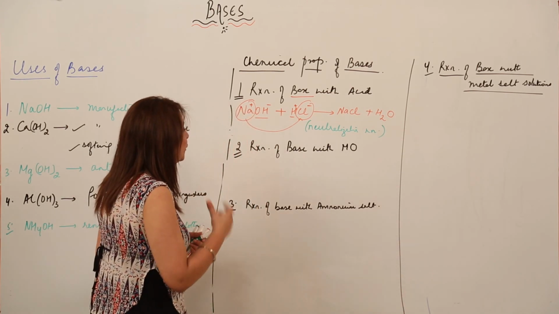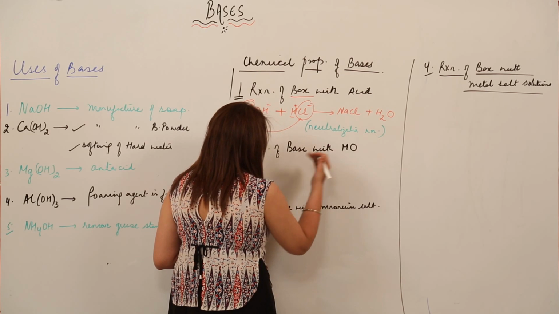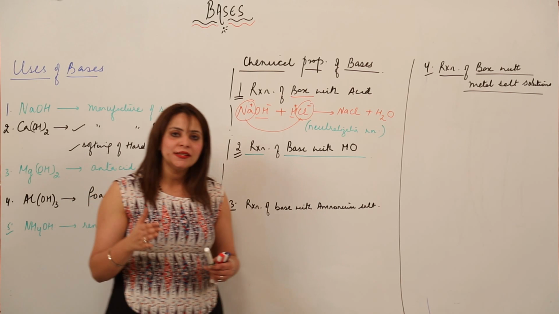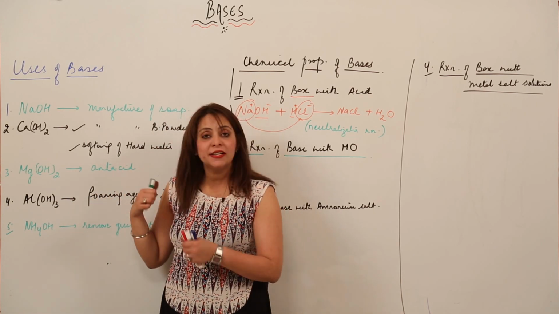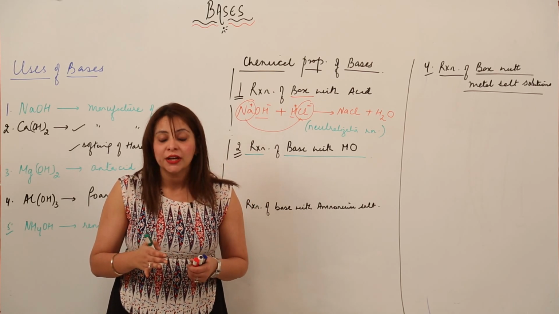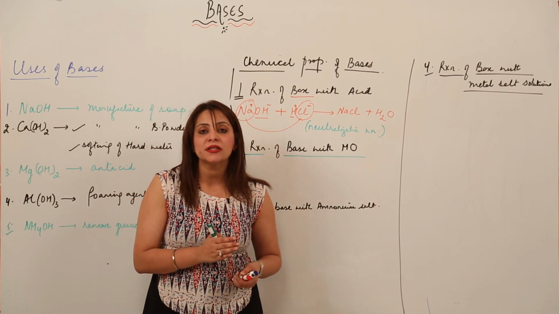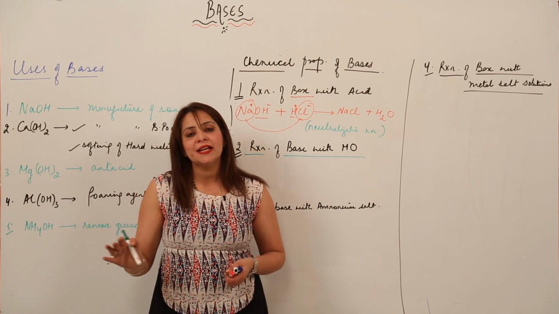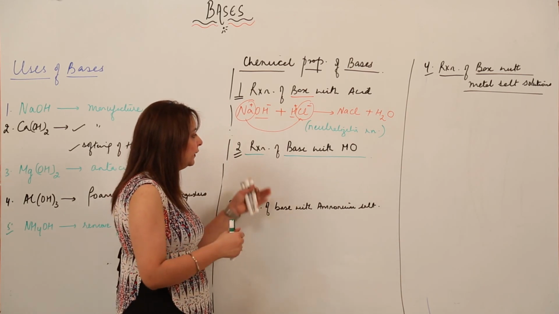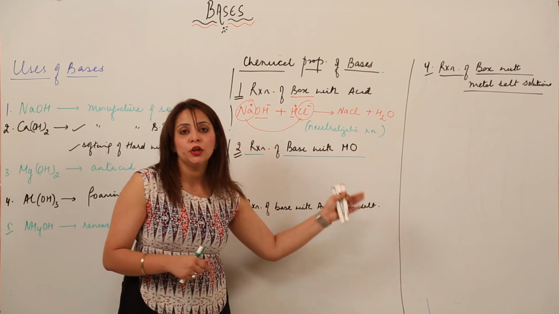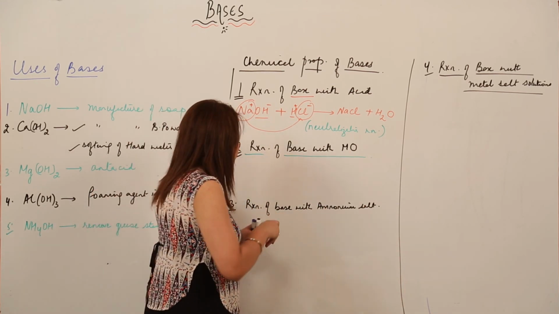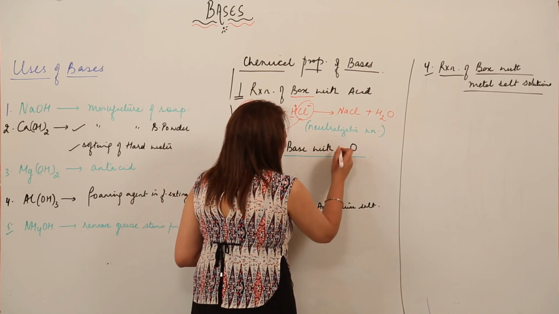Now just see how the base reacts with metal oxide. Do you know what the nature of metal oxide is? As we previously discussed when we were doing the properties, I told you that metal oxides are basic in nature, except aluminium oxide and zinc oxide, which are amphoteric. Apart from that, all the metal oxides are basic in nature. So that means when a base reacts with a metal oxide, no such reaction is going to take place. So we need to change this term and we will see how they react with non-metal